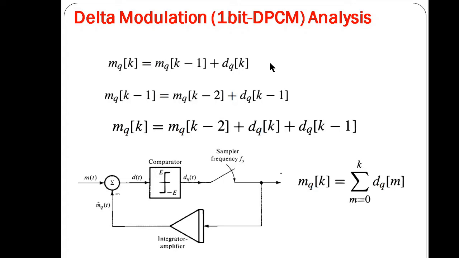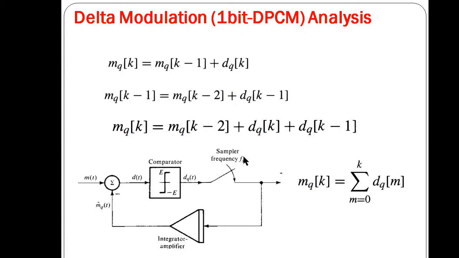Now, proceeding iteratively in this manner and assuming zero initial conditions, that is, the initial mq term is equal to 0, we are having only the summation of all these difference signals. So mq_k is nothing but the summation of dq_m. This shows that the receiver is just an accumulator or simple adder.